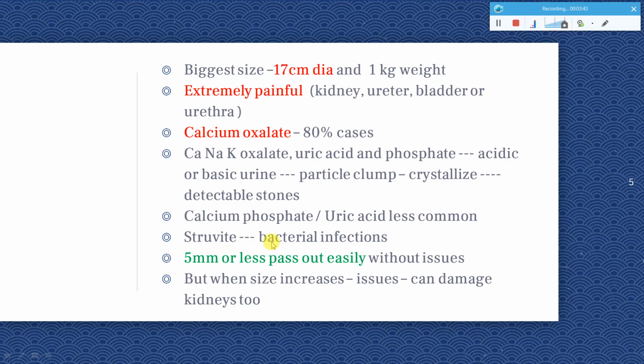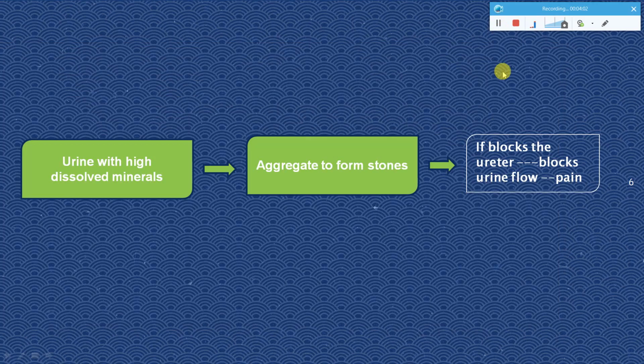If these stones are big, then they are more and more painful. Smaller stones, like 5 mm in size, can be passed easily without any issues. The problems start as these stones become bigger, and then urination can be difficult, which leads to a lot of pain. As I told you, if you do not drink enough fluids, your urine will be high in dissolved minerals. Minerals or salts like calcium will be very high. This leads to aggregation. The aggregated calcium, along with oxalate and other phosphates in the system, forms the stones.